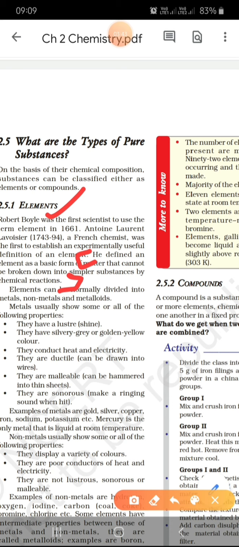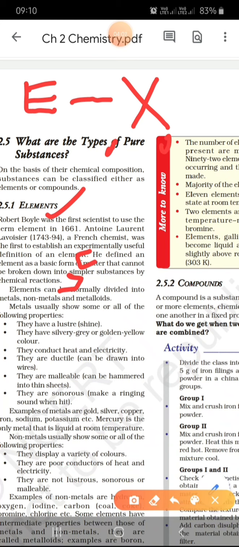So, he defined an element as a basic form of matter that cannot be broken down into simpler substances by chemical reactions. So if we go by this definition, what is an element? An element is a substance. Element किसे कहेंगे? An element is a substance which cannot be split up into two or more simpler substances by usual chemical methods, that is by applying heat or light or electric energy.